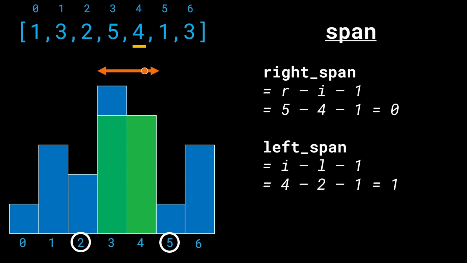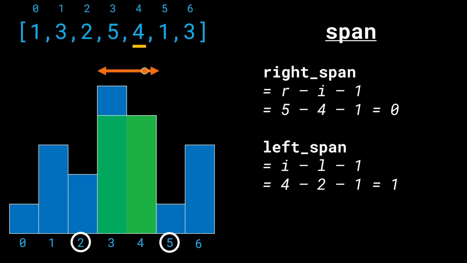All right, pretty simple. What about the left span? The left span is 1. We can already see that the left span is 1. But why is that? That's because we do i minus L minus 1. i is 4, L is 2. And we have to do 4 minus 2 minus 1, which is equal to 1.